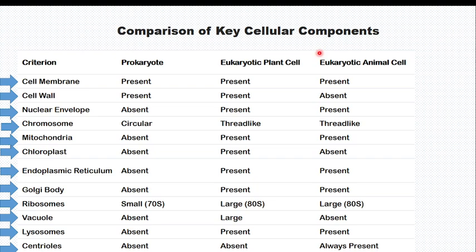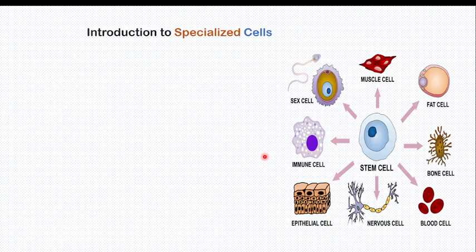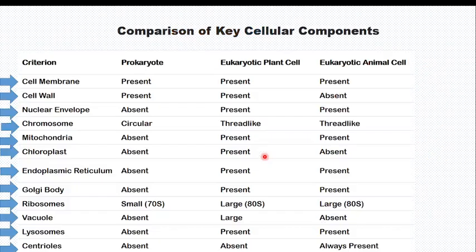Please, students, make your notes and understand each and everything, because when you know this table, you are going to have your full marks. It is not mandatory to memorize this table, because you have seen these things previously. You are supposed to know each part in the cells, then you are going to be able to have good information on this table. So now we understand the cell and its main parts and their functions, and we have the comparison between a eukaryotic cell and a prokaryotic cell.